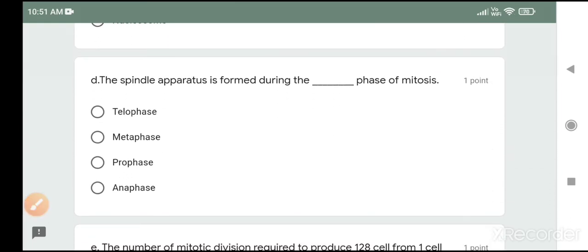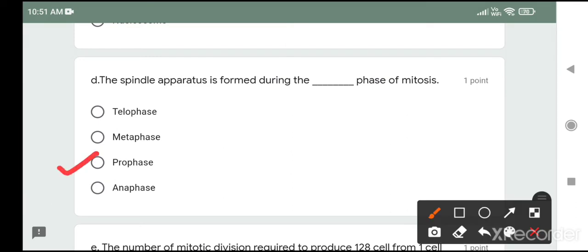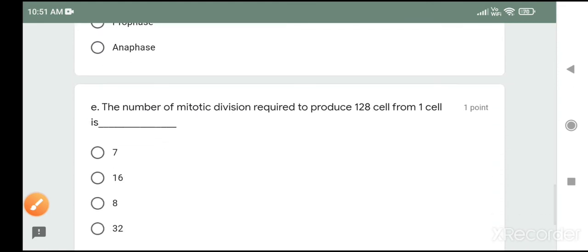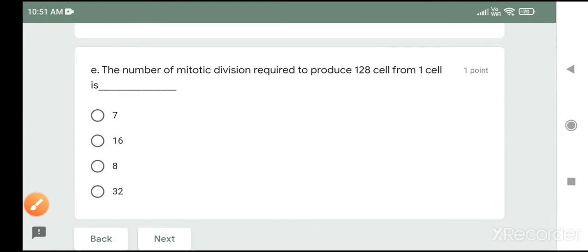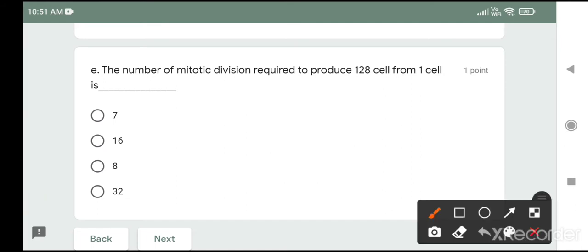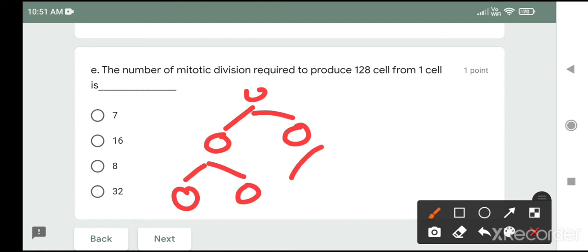The spindle apparatus is formed during the prophase of mitosis. Okay. The number of mitotic divisions required to produce 120 cells from one cell is. There are 2 ways to solve this question. You can go one by one, step by step: one cell will form 2 daughter cells, then these 2 daughter cells will each form 2 more daughter cells, and you may count the number of steps.